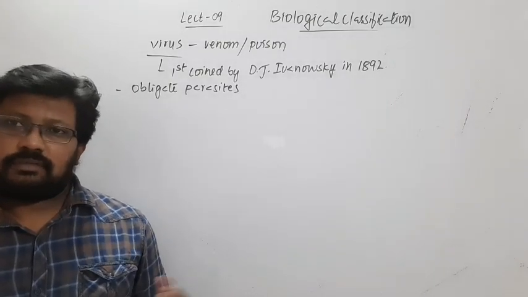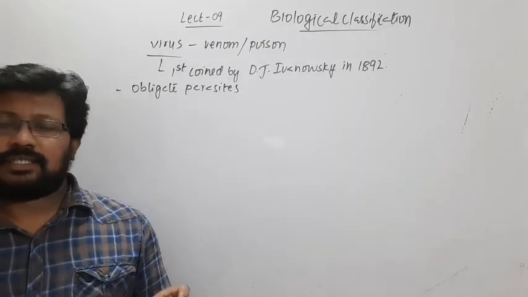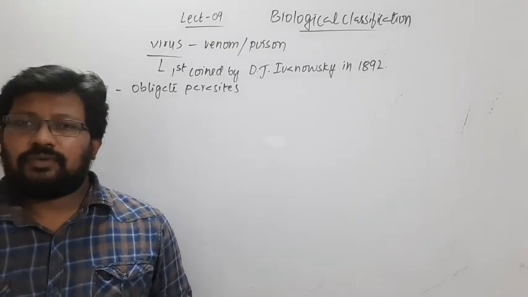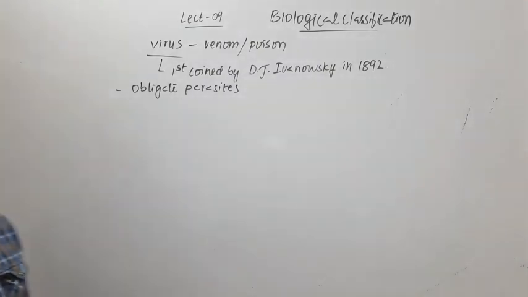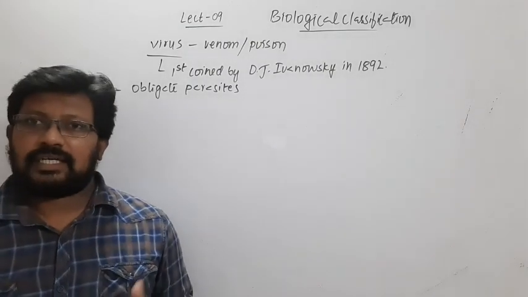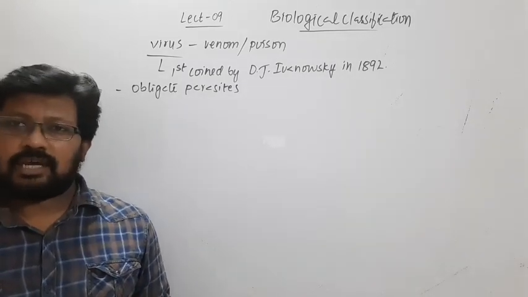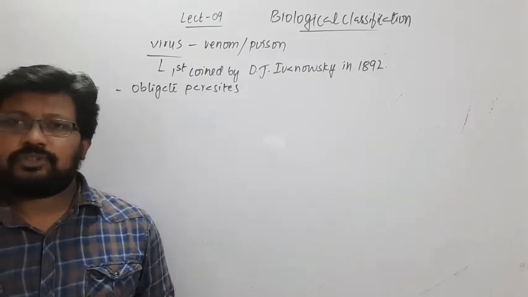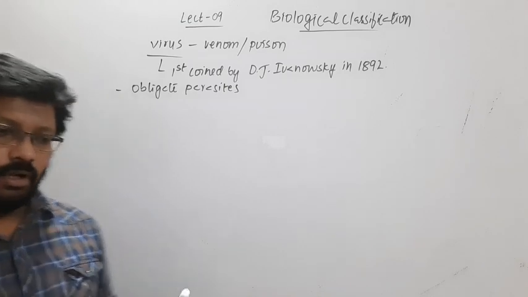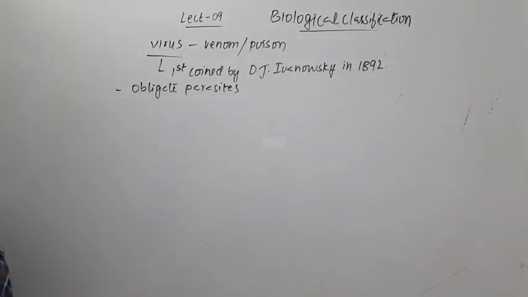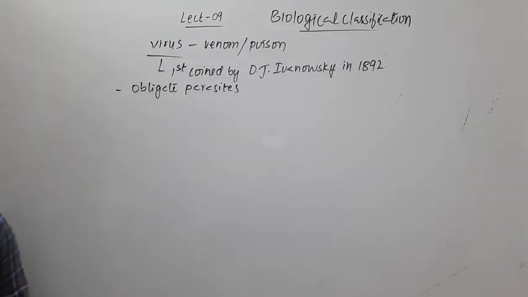In the case of facultative parasites, they will live as parasites if the host is available. If the host is not available, they live freely, but they don't die. But in the case of obligate parasites, if the host is available, they will live. If the host is not available, they cannot survive outside the host. So all those parasites who exhibit such a phenomenon are called obligate parasites.